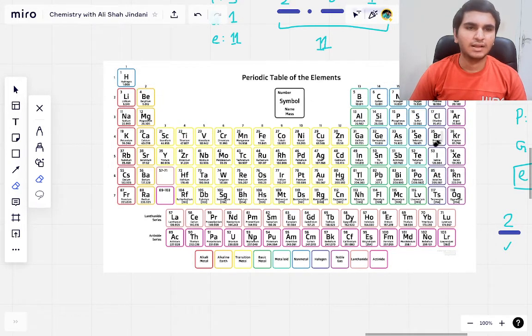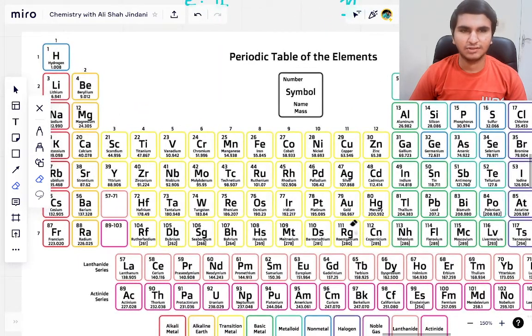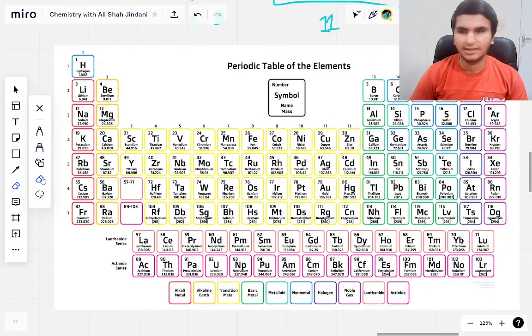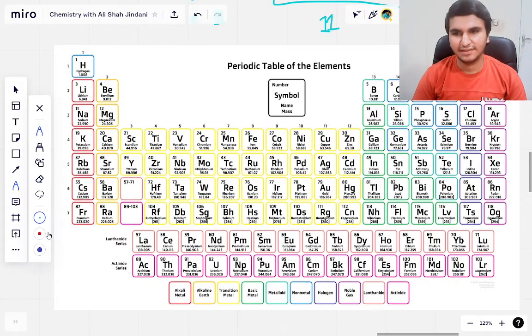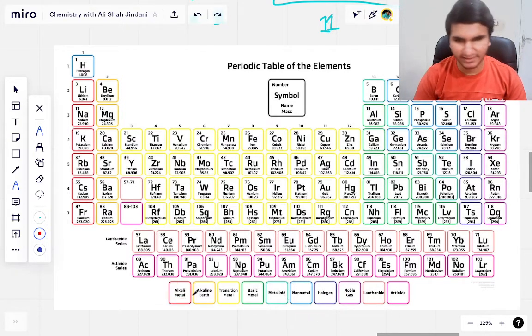So again, let me zoom, and here you can see, actually let me zoom out a little. Yeah, here you can see in the very bottom of the screen the alkali metals. You can see all sorts of metals, and you can also see the non-metals. So these are all metals. This is a non-metal, this is a metalloid.